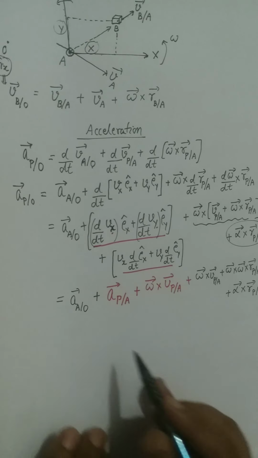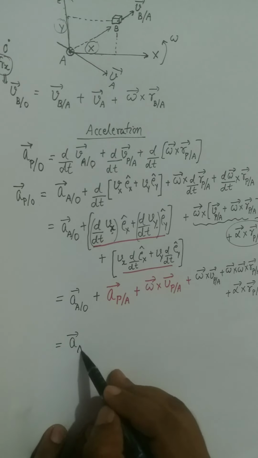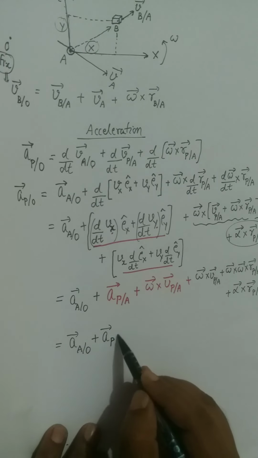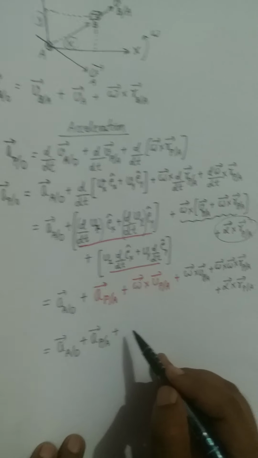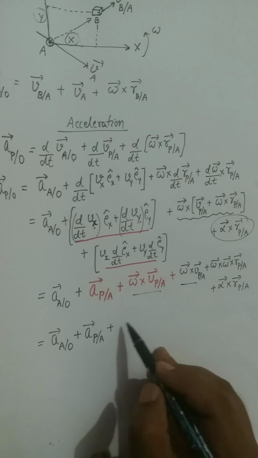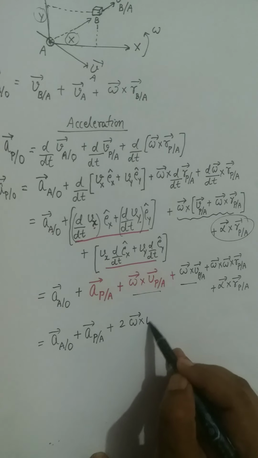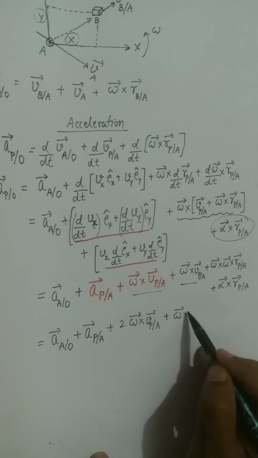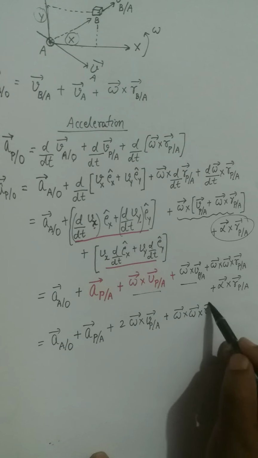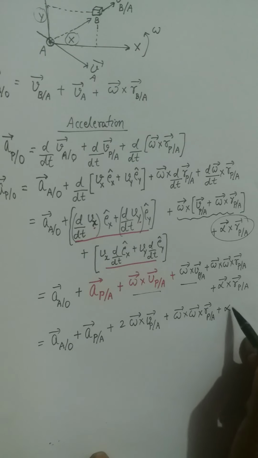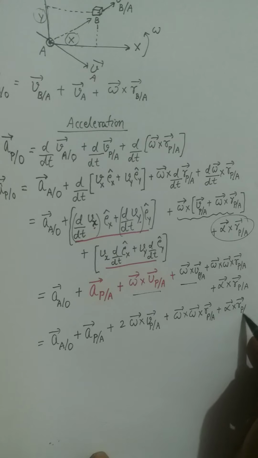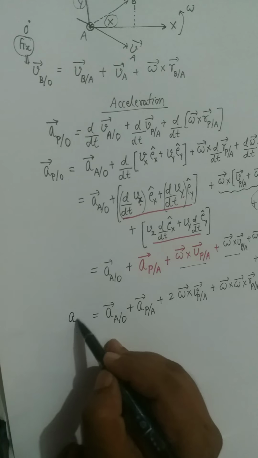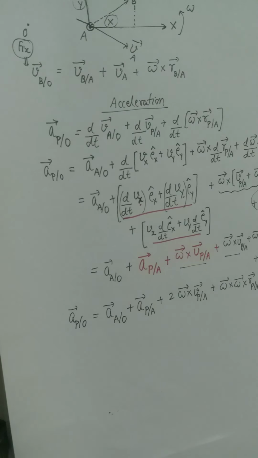Now I will associate all the factors together, so I get acceleration of a with respect to o, plus acceleration of particle p with respect to a, plus these are same factors, so you will get twice omega cross velocity of particle with respect to a, and plus omega cross r p oblique a, plus alpha cross r p oblique a. So this big expression is going to define acceleration of particle in the frame of O.